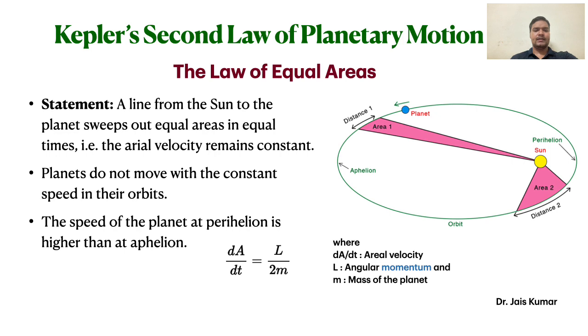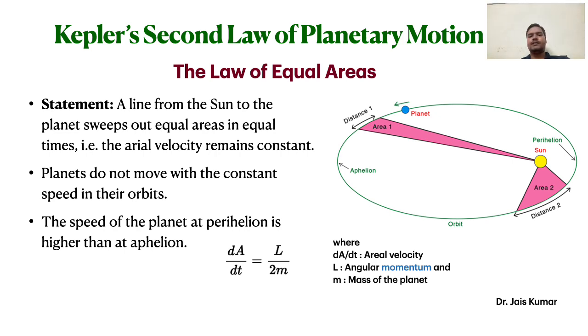As dA/dt remains constant, this has the following consequences: the planets do not move with constant speed in their orbits. Their speeds are not the same at every point of the ellipse. When they are closer to the sun, near the perihelion, they move faster, and when they are away from the sun, around the aphelion, their speed decreases and they move slowly.